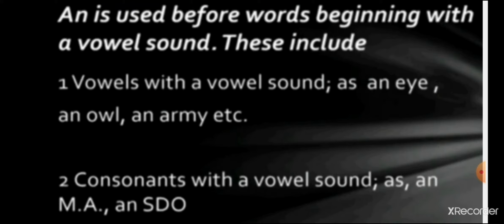And then students, consonants with a vowel sound. Remember, some consonants are also there with a vowel sound. For example, an hour, an honest man. Here we can use the article an.